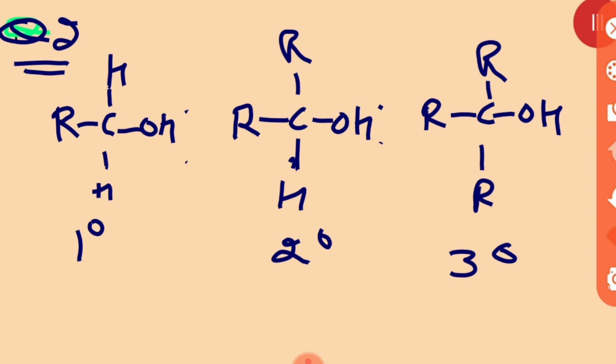Now we have to discuss the acidic character.